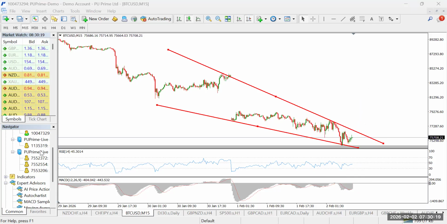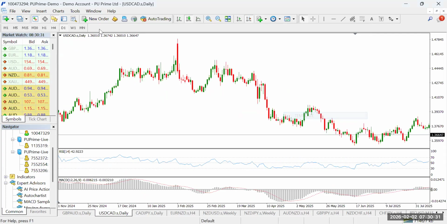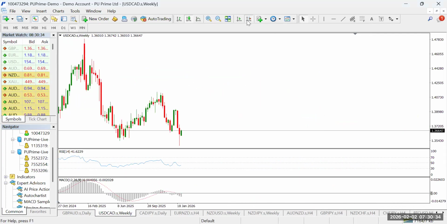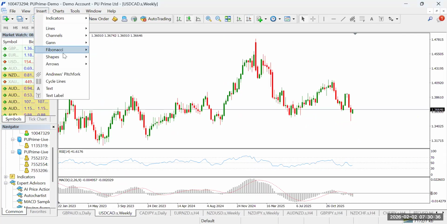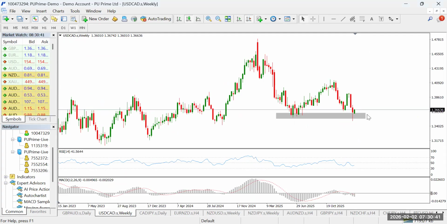All right, so next one is the USD CAD. Yes, USD CAD is one instrument that escaped my mind, but like I said, I didn't want to drop too many setups. I quite saw this one. So this is USD CAD on the weekly time frame. The market also closed as a rejection candle. Don't forget, our dollar index is bullish. We had a massive rejection candle on the weekly time frame for the dollar index, looking exactly like this. So technically, for USD CAD to close on the weekly with this rejection candle, we're expecting a bullish movement on the USD CAD for this week.